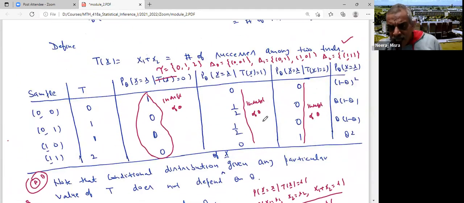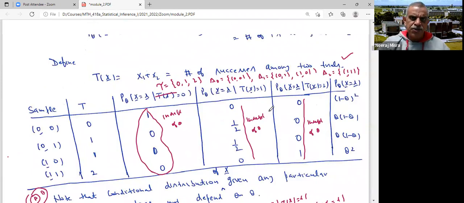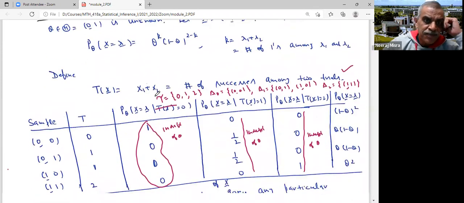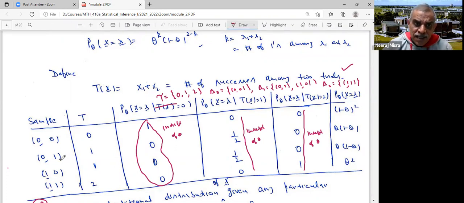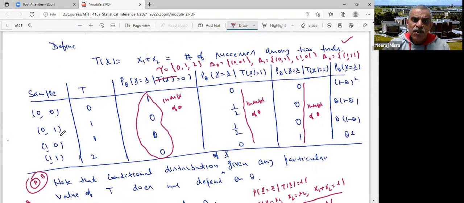Now the question is, how do you generate observations from the original distribution given the value of T? My T has values 0, 1, 2. So what it says is, if I observe my T to be 0, then what is my conditional distribution of X given T is equal to 0? It takes only one value, which is 0, 0 with probability 1. So if you observe T is equal to 0, you take your sample to be 0, 0. If T is equal to 1 is observed, then you take 0, 1 with probability half and 1, 0 with probability half.